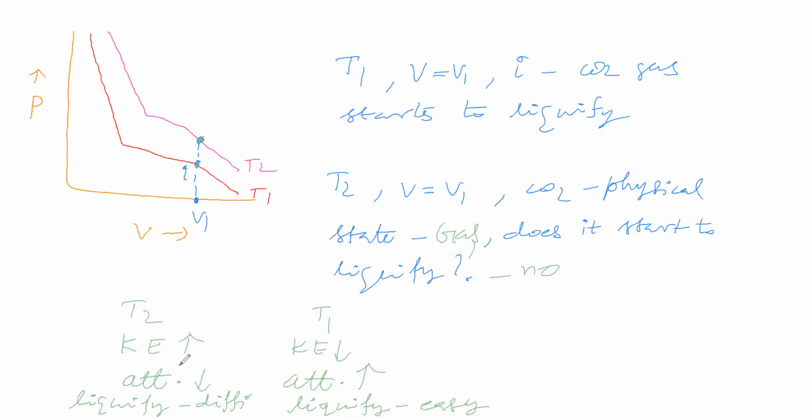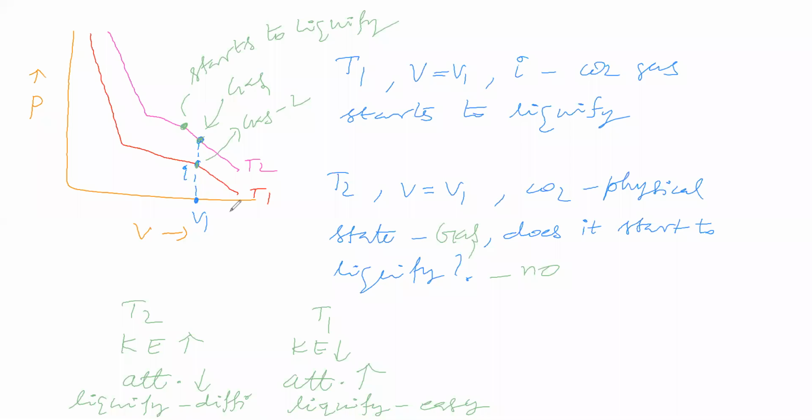Now we can say at this place, here gas starts to liquefy. Here at this place, carbon dioxide is in gaseous state only. Then on further decreasing volume, carbon dioxide gas goes to this point. At this point, it starts to liquefy.